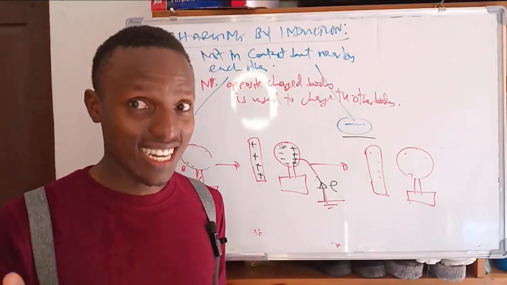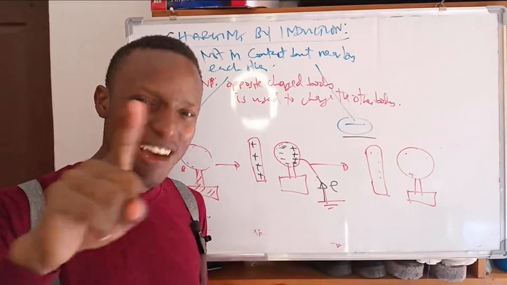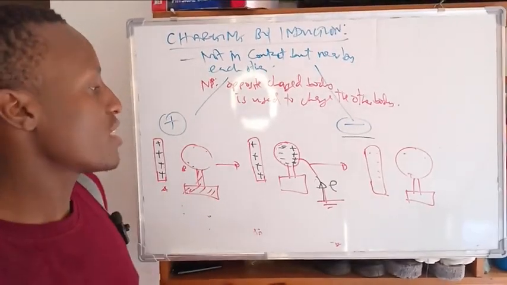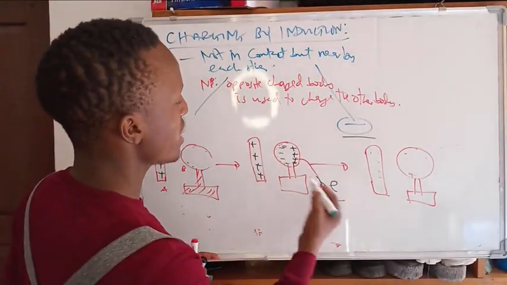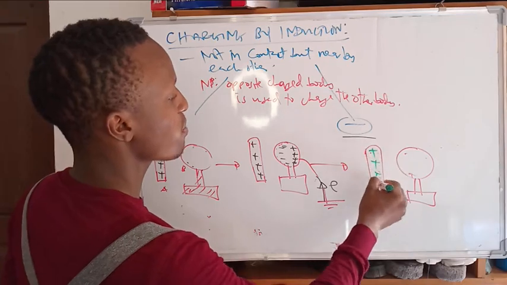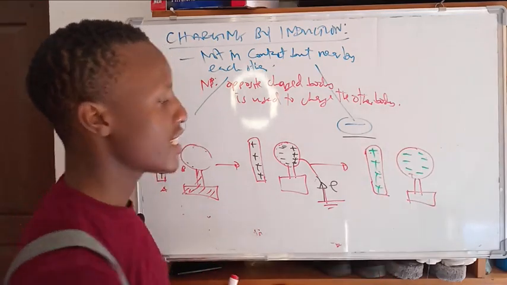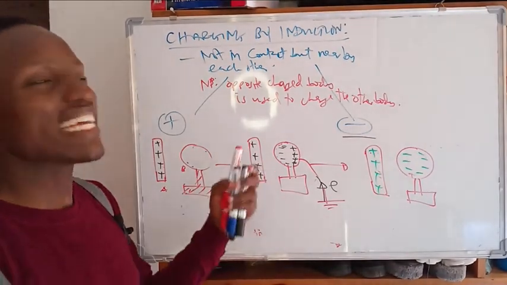Whenever we say it is negative, there is an excess of electrons. So electrons come to neutralize here, and we continue to have the positive, but we now have an excess of negative. That's what we say, charging the body negatively by induction.